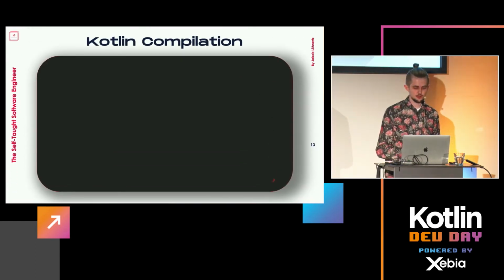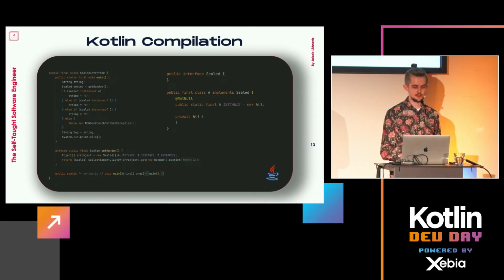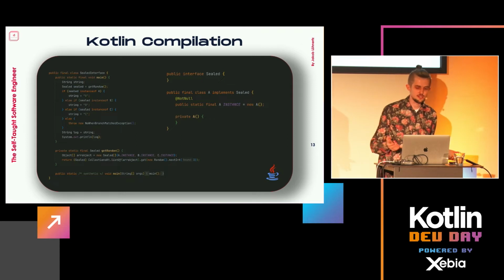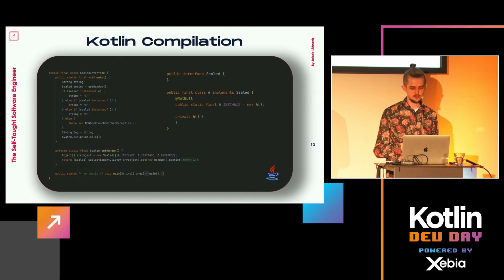Right, so this is how this would be represented in the case of the sealed interface. This is the output Java if you would run it through this pipeline I showed you. So you see the interface is an interface. It's just a public interface called Sealed. Then we have this one implementation here. You also see here how the object keyword in Kotlin works. It does, unsurprisingly, what you would do in Java with a singleton: a private constructor and just one instance of this class.